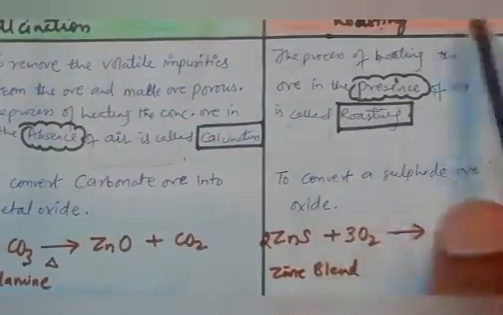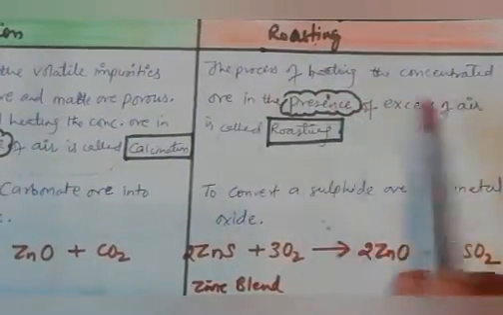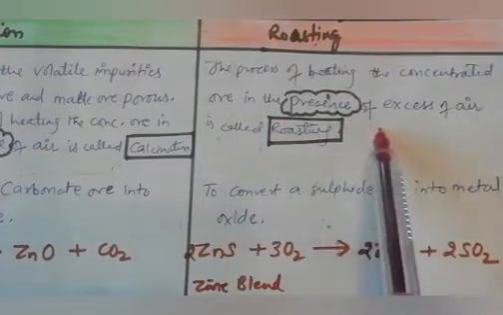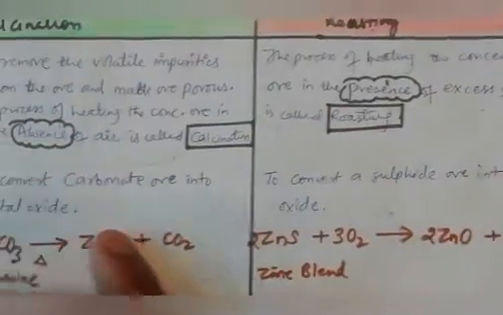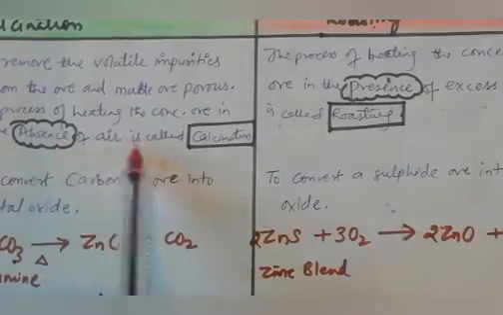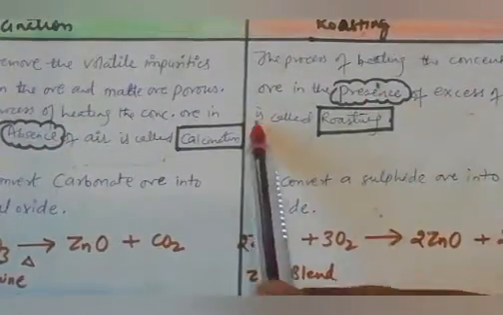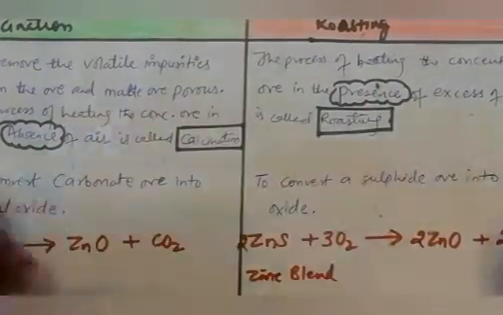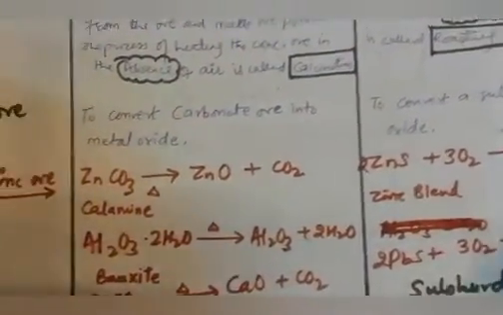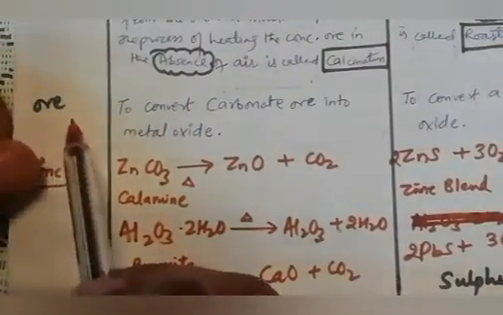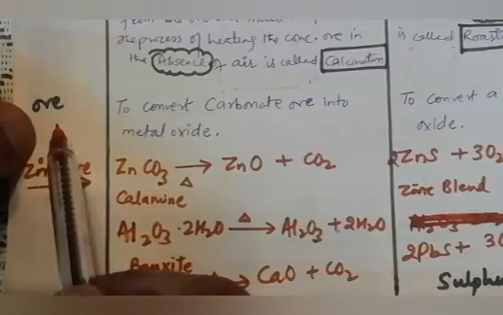Heating the concentrated ore in the absence of air is called calcination, whereas heating the concentrated ore in the presence of excess air is called roasting. After that, which type of ore is it extracting?